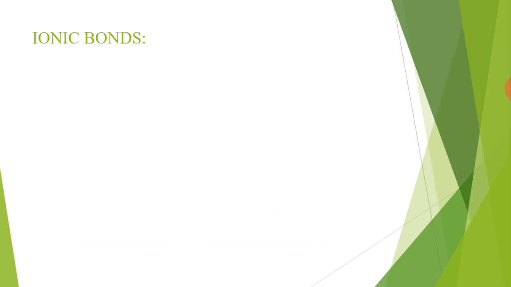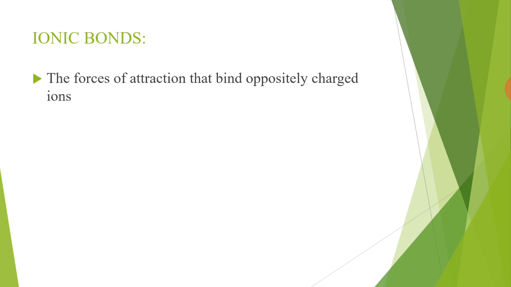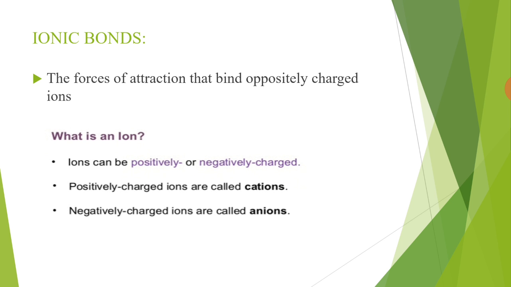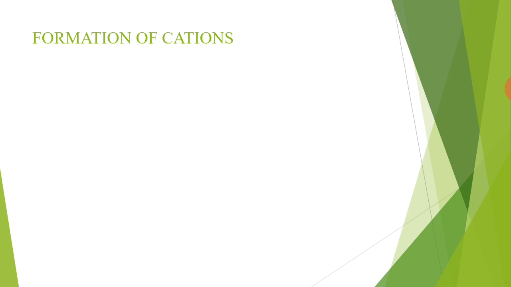Now we discuss ionic bond. The forces of attraction that bind oppositely charged ions is called an ionic bond. Now what is an ion? An ion can be positively or negatively charged. Positively charged ions are called cations and negatively charged ions are called anions. Now, how are cations formed?